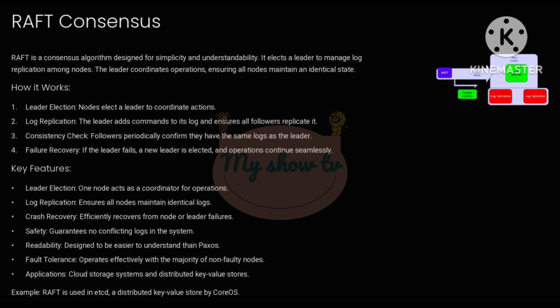Key features. Leader-centric. The leader handles most of the coordination, reducing complexity. Crash recovery. Even if the leader or other nodes fail, RAFT ensures operations continue. Safety. It guarantees no conflicting logs among nodes. Applications. RAFT powers distributed systems like etcd, a key value store used by Kubernetes. Compared to Paxos, RAFT is easier to understand and implement, which has contributed to its widespread adoption.